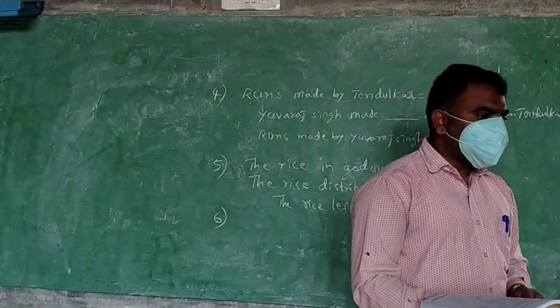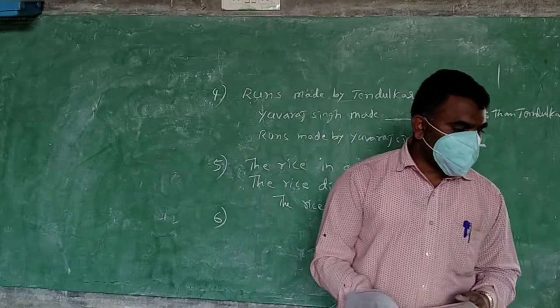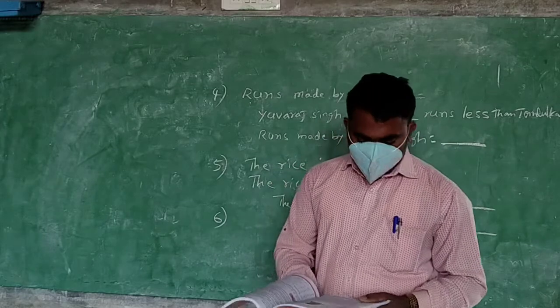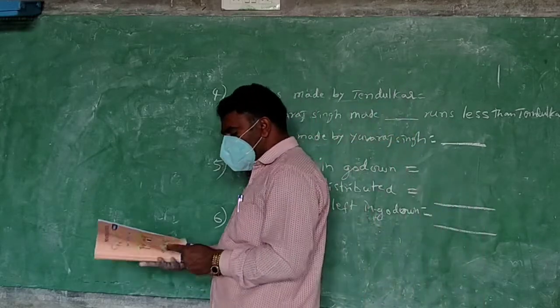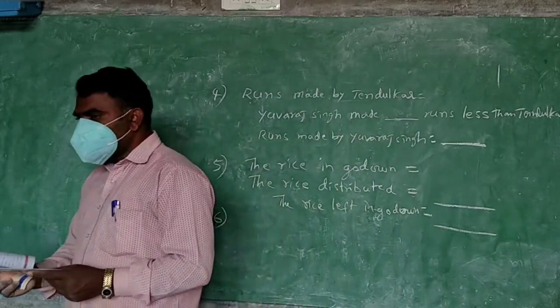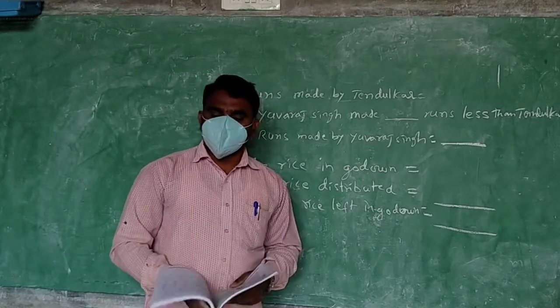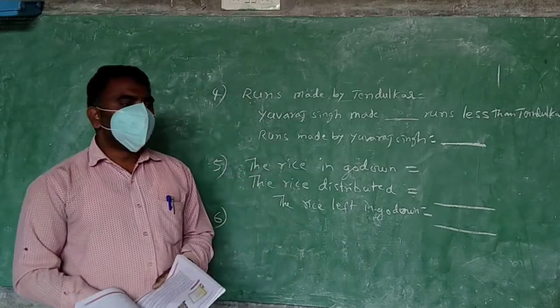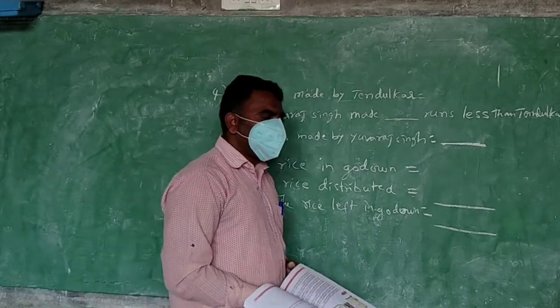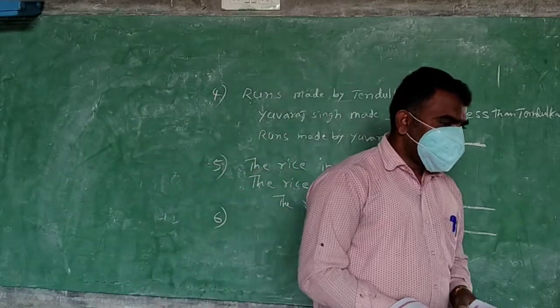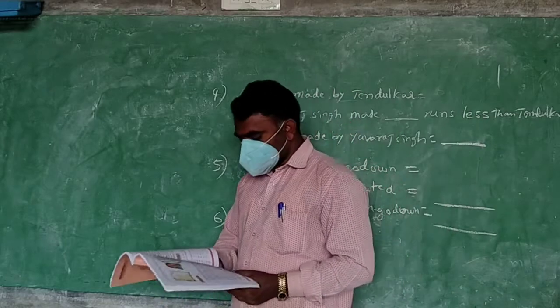Vasudha went shopping. See the textbook when I am reading. Vasudha went shopping with her mother to buy clothes. Who went to shop? Vasudha. With whom? With her mother. For what purpose? To buy clothes. Okay.